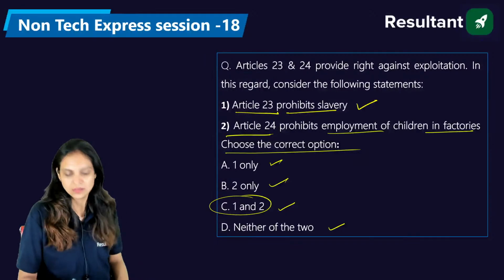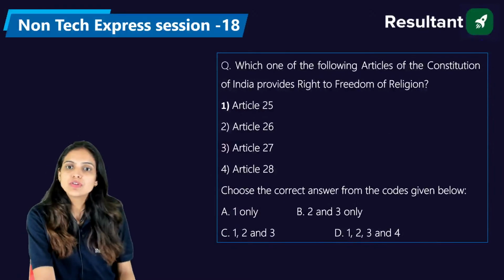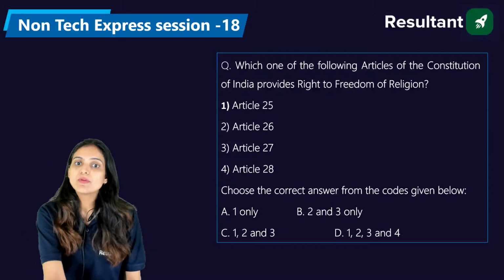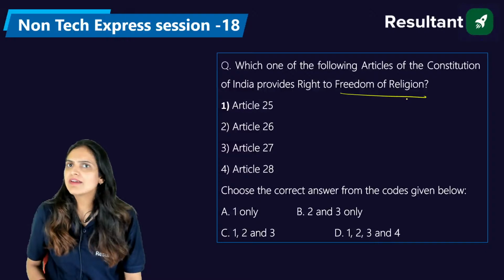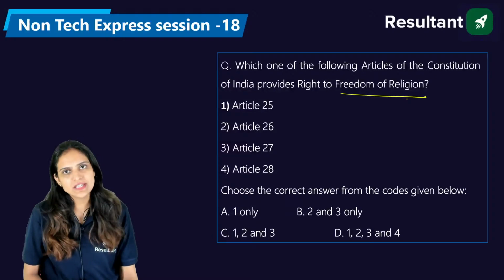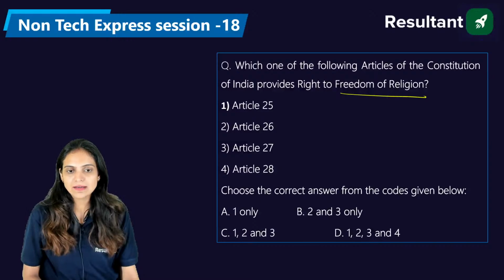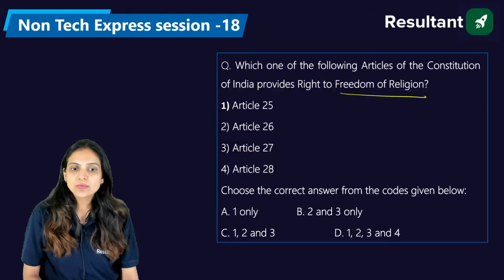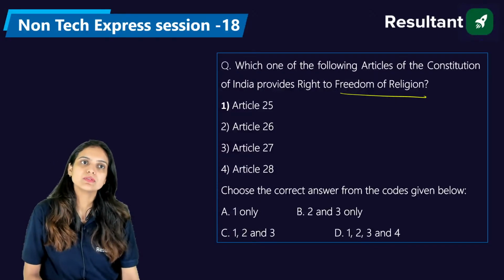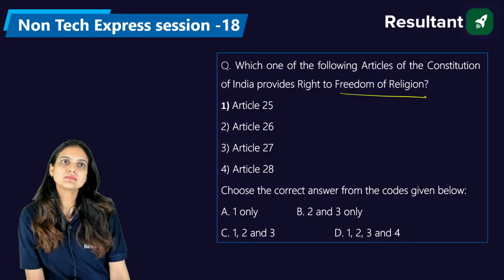Okay. Now, which one of the following articles of the Constitution of India provides right to freedom of religion? Again, we have Article 25, 26, 27, 28. Choose the correct option from the given choices. It's only one, second and third only, first, second, third, and D, all the above. Okay? Please answer.